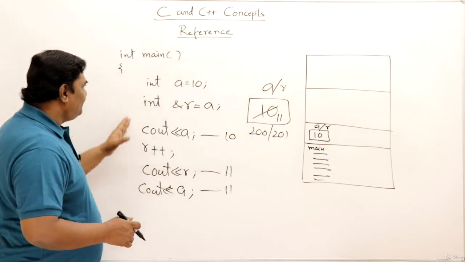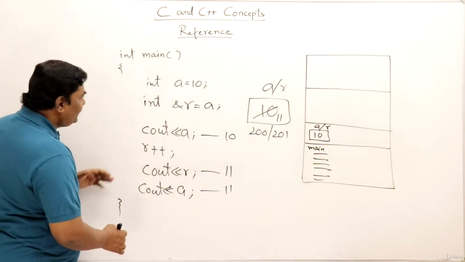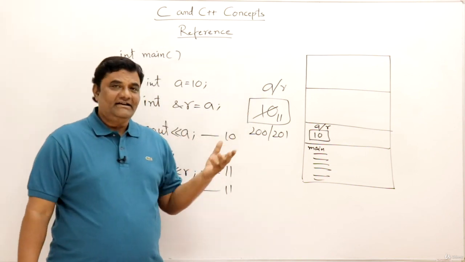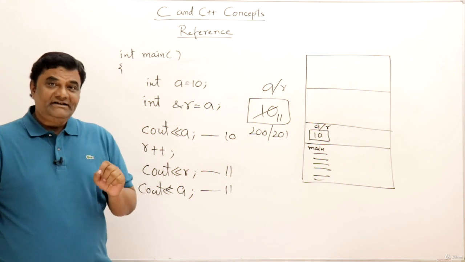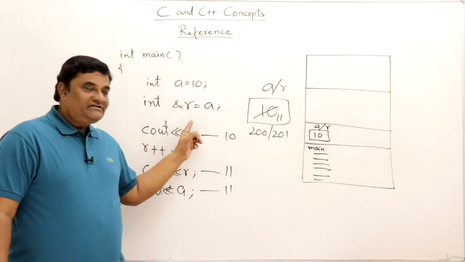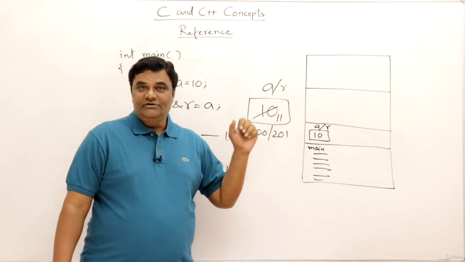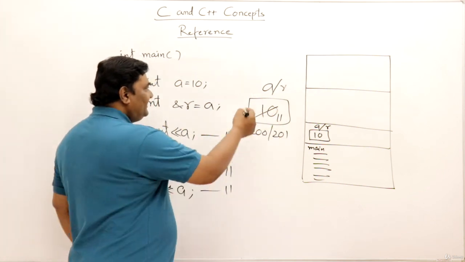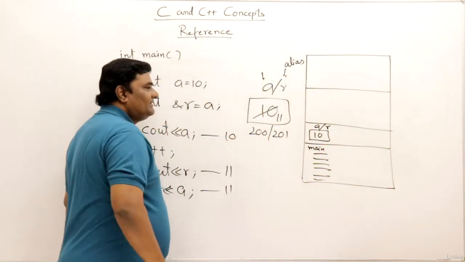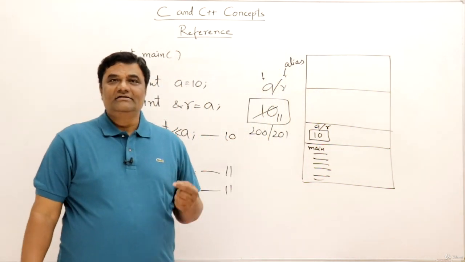Right now in my example program, if it's a simple main function, in this I don't need a reference because already I have A, I can use A. But for explanation, I have used the simple code, to show what a reference means. A reference is nothing but another name given to a variable. So the actual name is A and R is an alias, just another name of A.